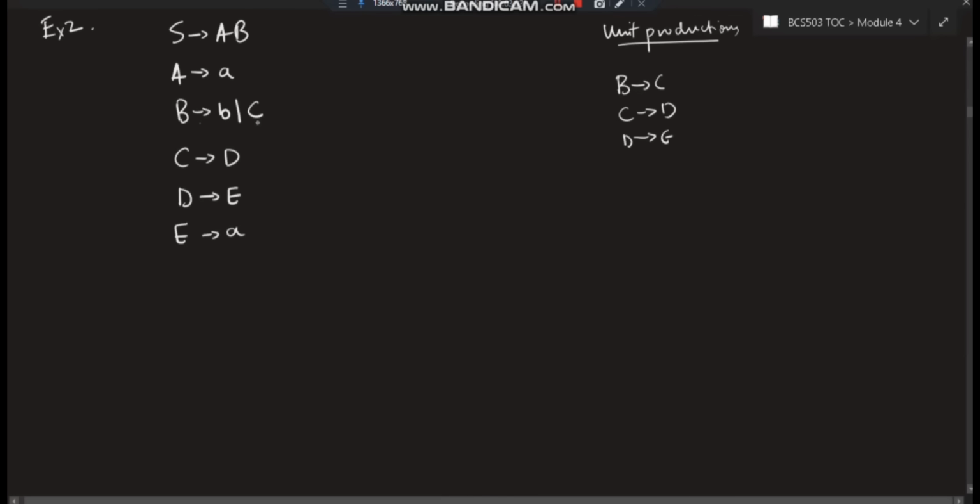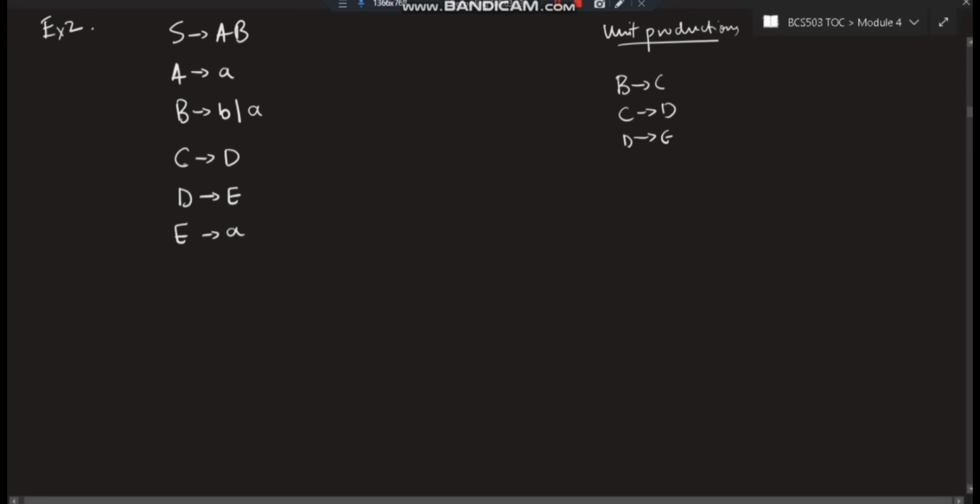B goes to C. Instead of C, I can substitute it as C goes to D, and D I can substitute as D goes to E. E I can substitute as E goes to A. So I can directly write here B goes to A. Right? Eventually it's going to a terminal here. So I can directly write the terminal in this spot here.